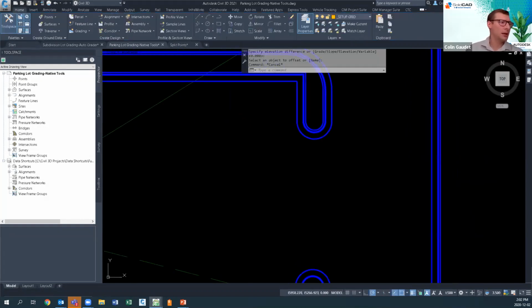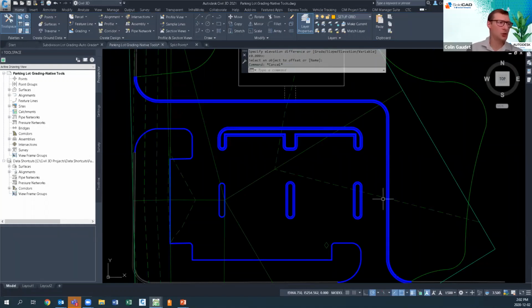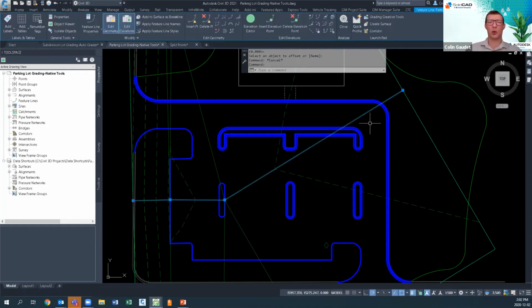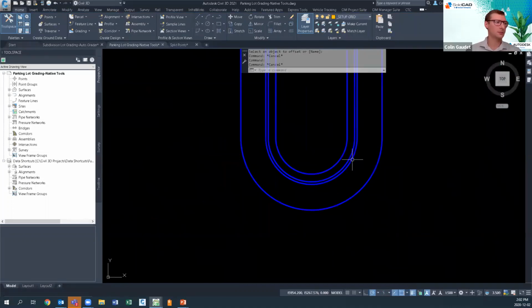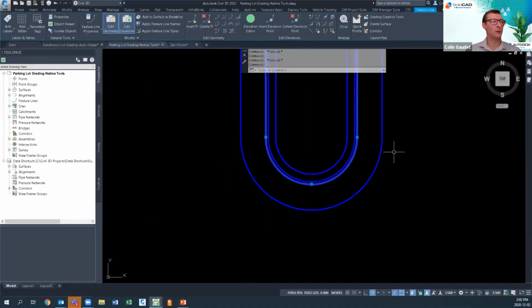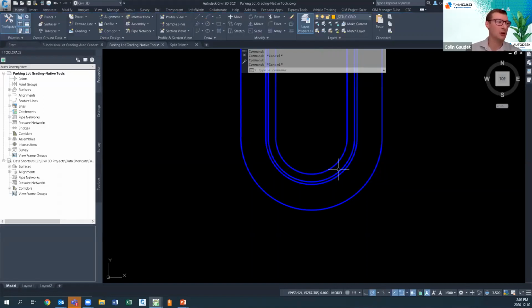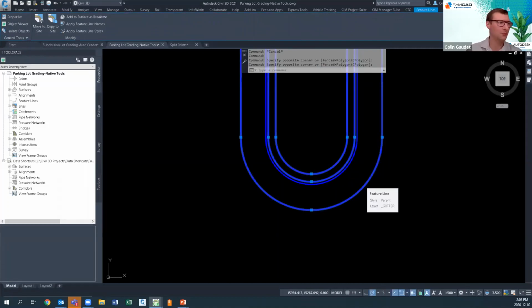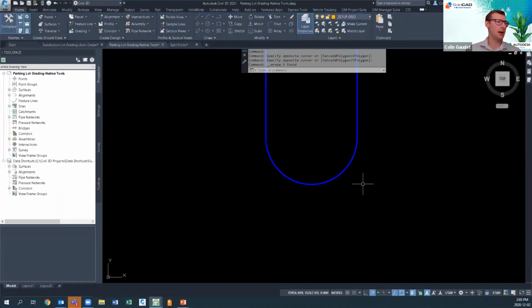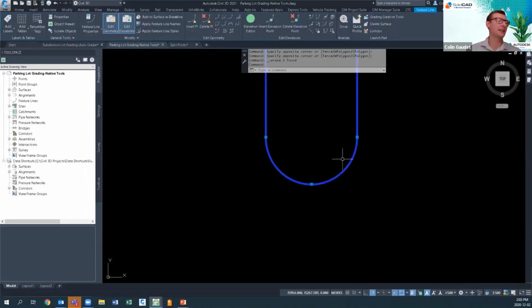The problem with that is, well, what if this doesn't drain properly out to this direction or out to this direction? Now I need to go back and edit maybe my rough grade surface so that it drains a little bit steeper or whatever the case. I have another iteration of this grading that I have to do. Well, now that becomes a pain because I need to come in here, edit the gutter line, and then reflect that through stepped offsets. But I can't do that all in one go. So I'm deleting all of my feature lines here that represent top, back, and lip of curb. And then I have to go back in and adjust the grades here and then continue those offsets.